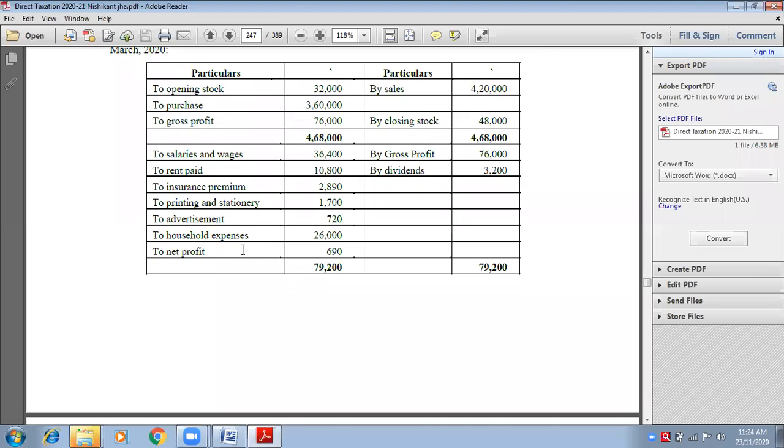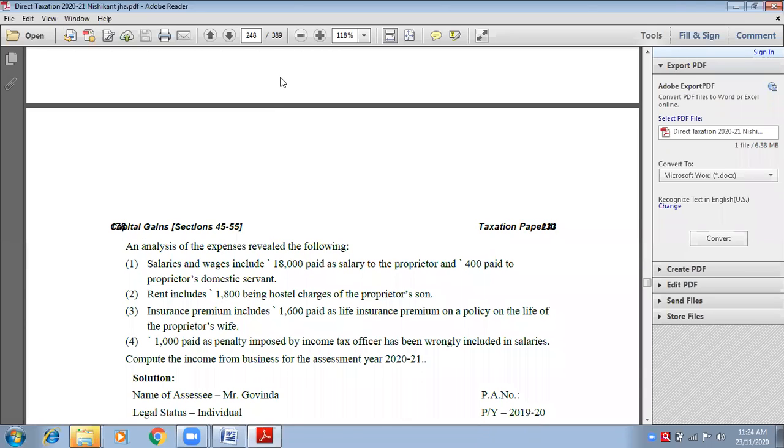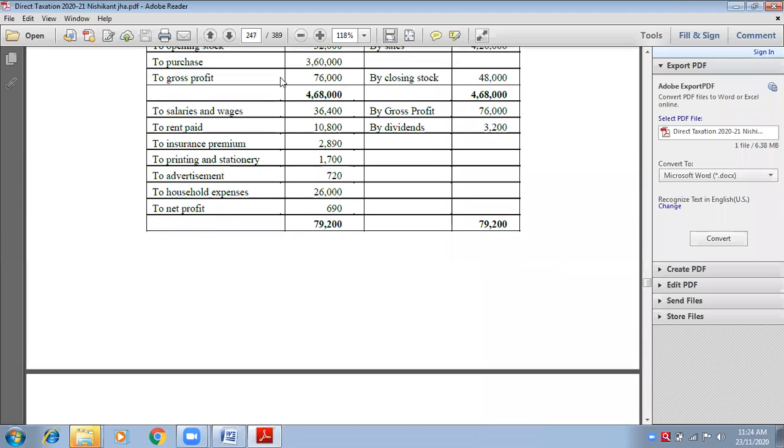Definitely, whether he says anything in the adjustment or not. He does not say anything in the adjustments regarding household expenses, but still we will discard it because it is personal expenditure. Yes, ghar ka kharcha, household expenses.